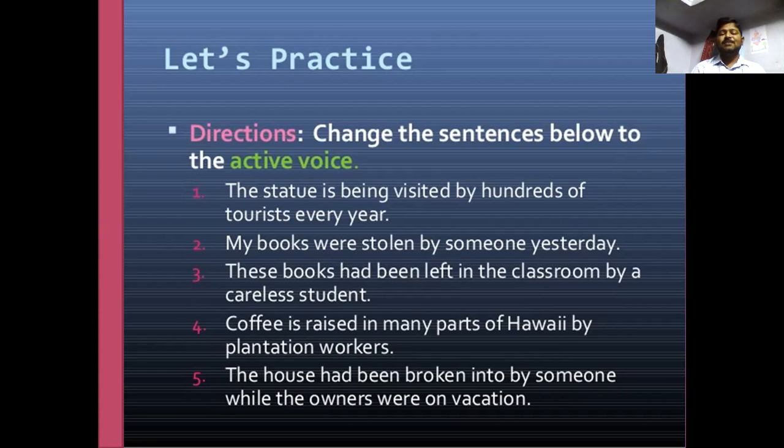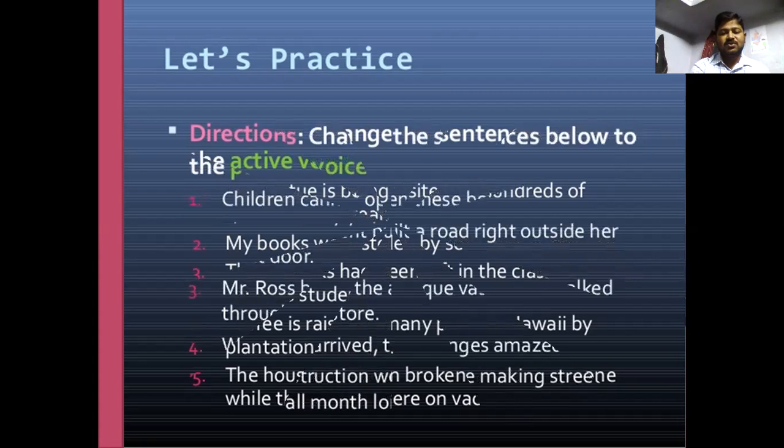Coffee is raised in many parts of Hawaii by the plantation workers. The plantation workers raise coffee in many parts of Hawaii. The house had been broken into by someone while the owners were on vacation. Someone had broken into the house while the owners were on vacation.